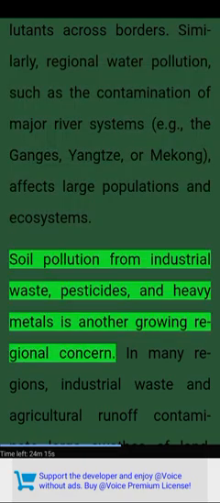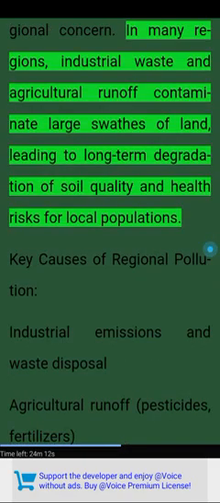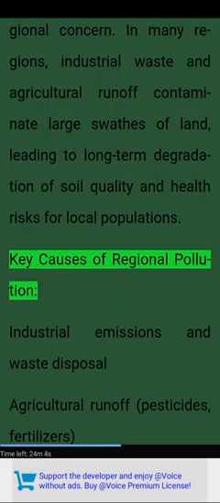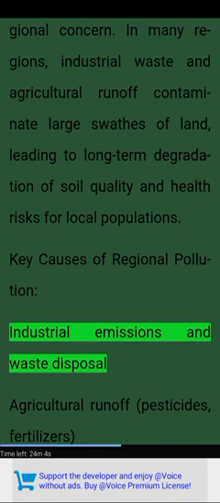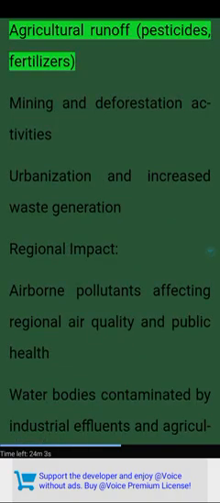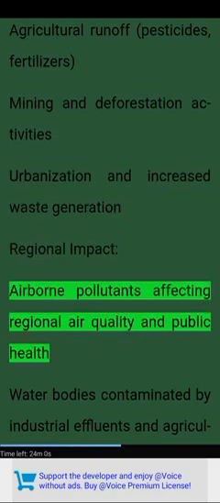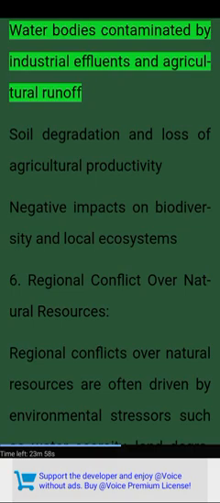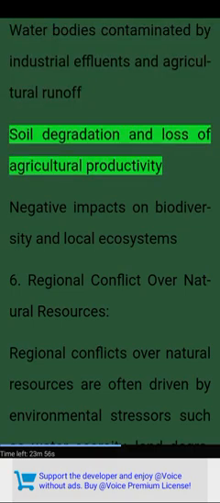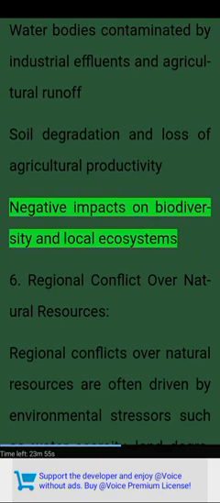populations and ecosystems. Soil pollution from industrial waste, pesticides, and heavy metals is another growing regional concern. In many regions, industrial waste and agricultural runoff contaminate large swaths of land, leading to long-term degradation of soil quality and health risks for local populations. Key causes of regional pollution: industrial emissions and waste disposal, agricultural runoff, pesticides, fertilizers, mining and deforestation activities, urbanization and increased waste generation. Regional impact: airborne pollutants affecting regional air quality and public health, water bodies contaminated by industrial effluents and agricultural runoff, soil degradation and loss of agricultural productivity, negative impacts on biodiversity and local ecosystems.